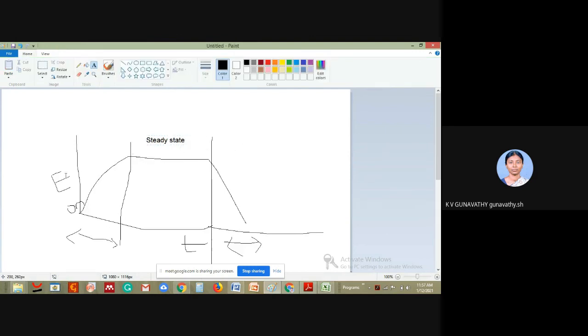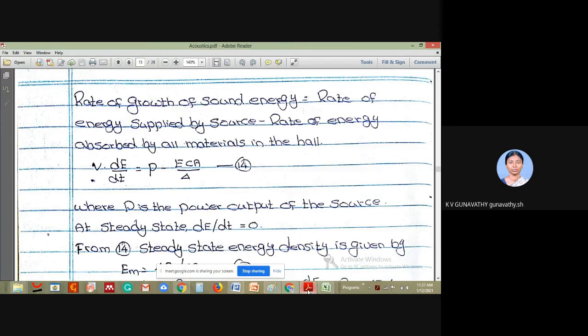Because here the energy remains constant with respect to time. So during the steady state, energy will not change with respect to time, so dE by dt will be equal to 0. At steady state, dE by dt will be equal to 0.